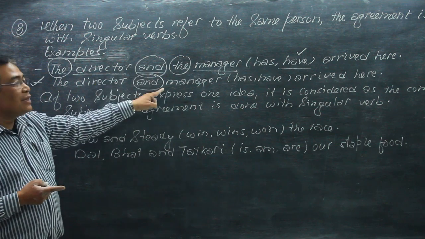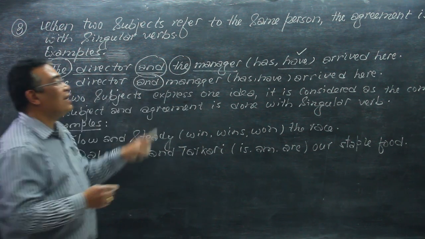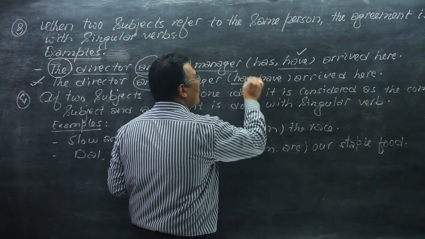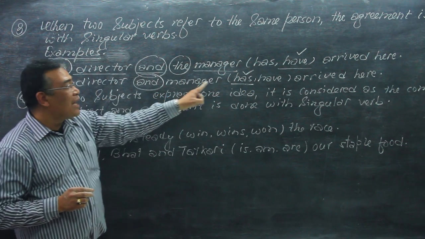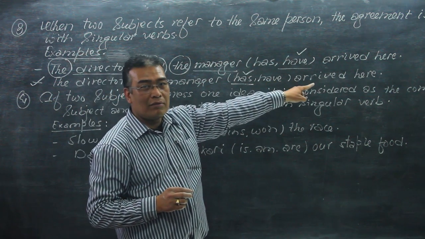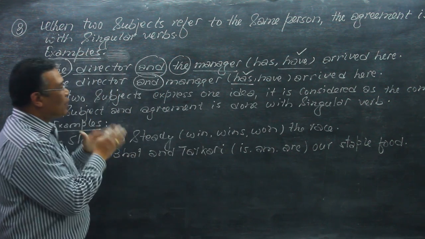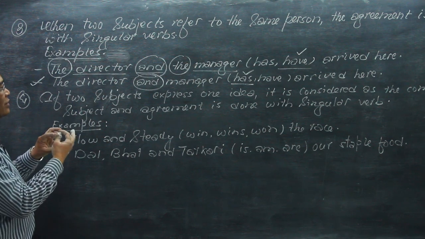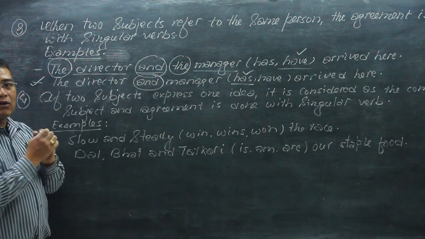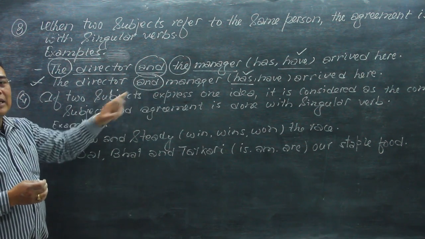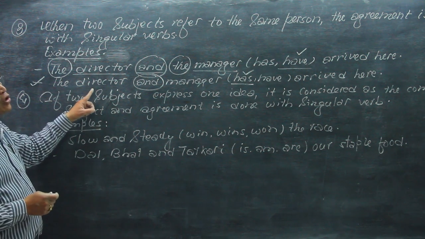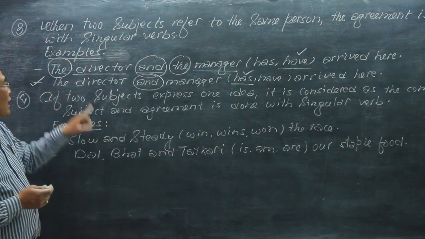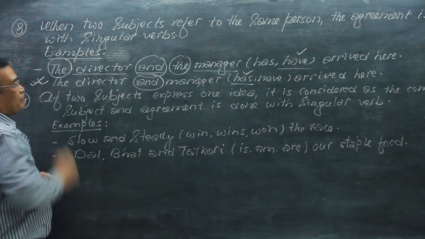So this is the singular number, and the agreement is done with singular verb. That's why the director and manager has arrived here. So when two subjects are combined with "and" but refer to the same person, the agreement is done with singular verb, like this second example.